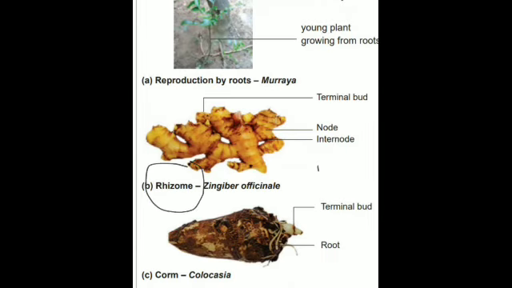This is called the rhizome. And you can see they also have nodes and internodes. These lines that you can see over here are also nodes and internodes, with thin scaly leaves. Is that clear? They have thin scaly leaves, and these axillary buds grow into new plants. The terminal buds and axillary buds, both of which are produced on the surface of the ginger plant, grow into new plants.